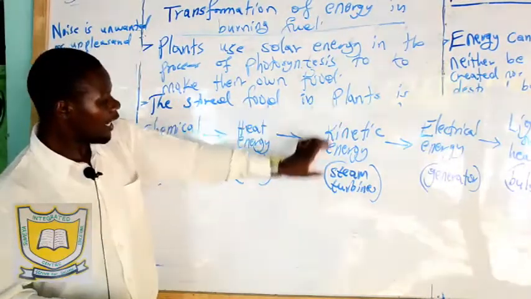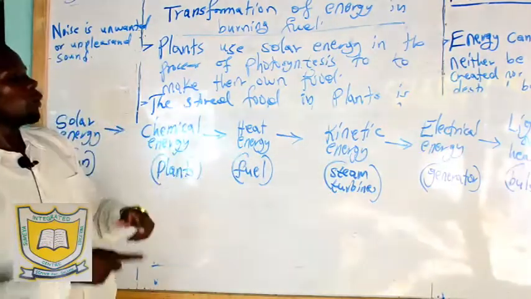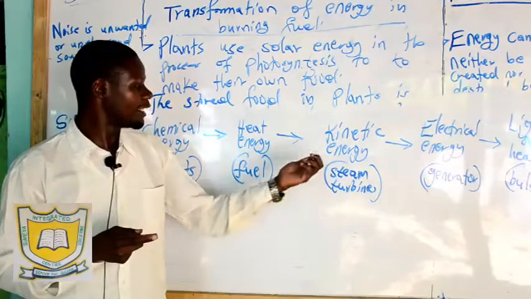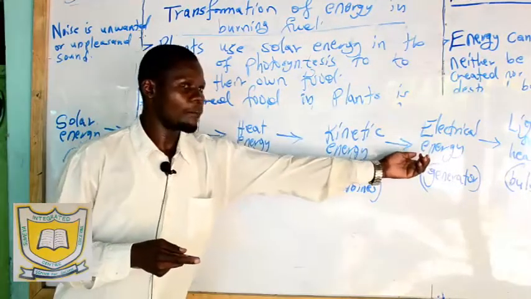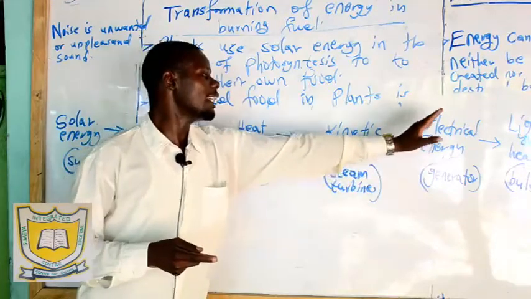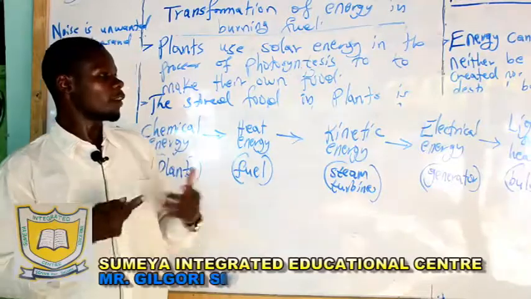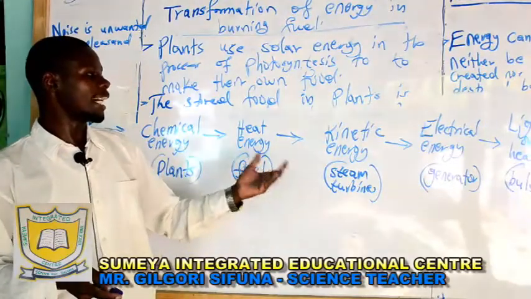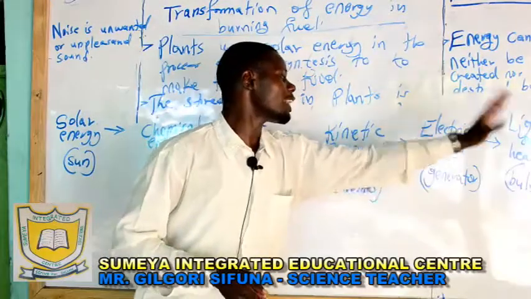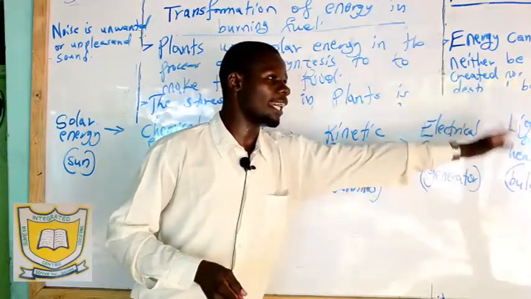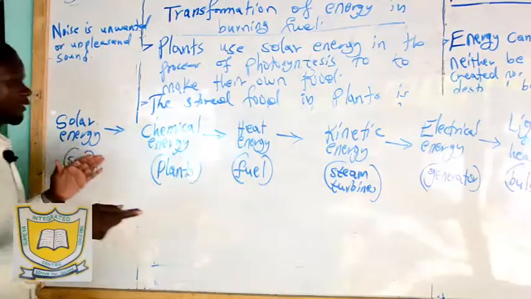Then you connect the turbines to a generator, and that generator forms electrical energy. You can connect electricity to any electronic gadget like the bulb or the television. You can have sound energy, heat energy, or light energy, whichever gadget you use. Now you can see the transformation of energy.